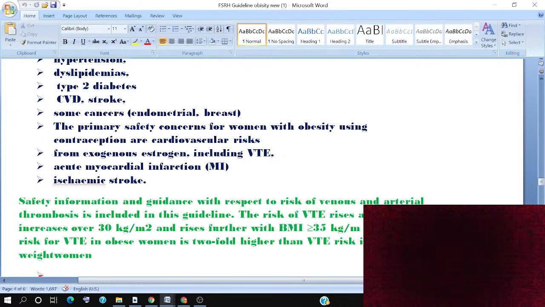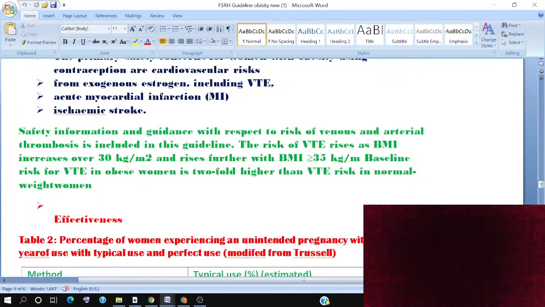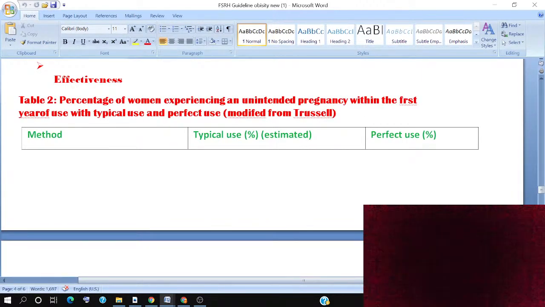So if BMI increases to more than 30 kg/m², and rises further with a BMI more than 35, the baseline VTE risk in an obese woman is twofold higher than in a normal weight female. So we have to take care when we are prescribing contraception.